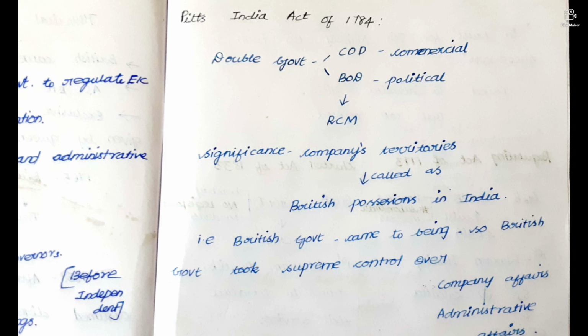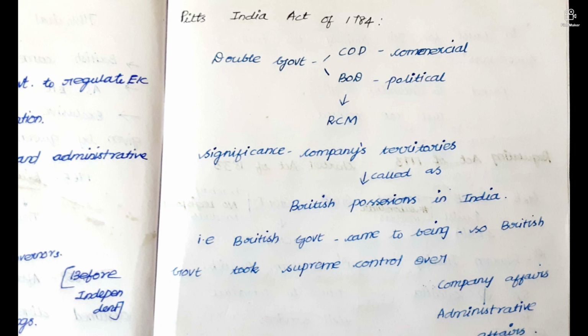Double government, they separated the political and commercial activities of the company. Commercial activities will be overseen by the Court of Directors and political activities will be done by the Board of Directors. So now the Regulating Council of Madras came under the control of the Board of Directors. Before, it was under the Court of Directors only.